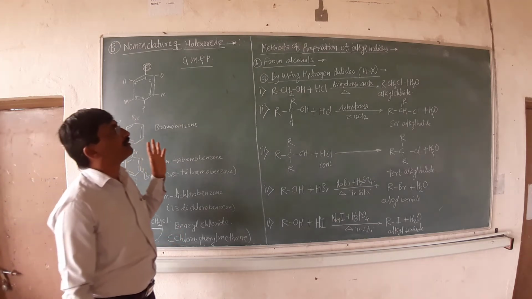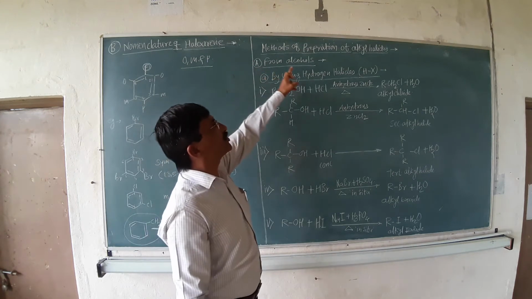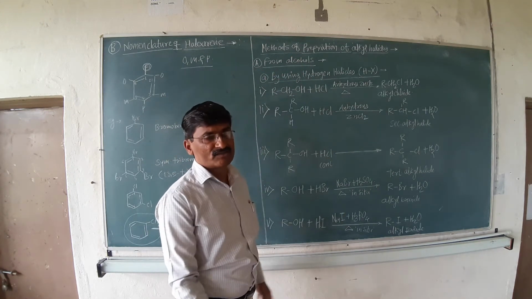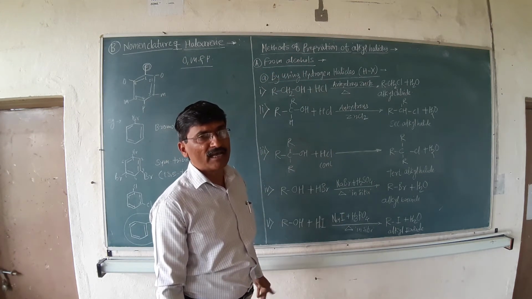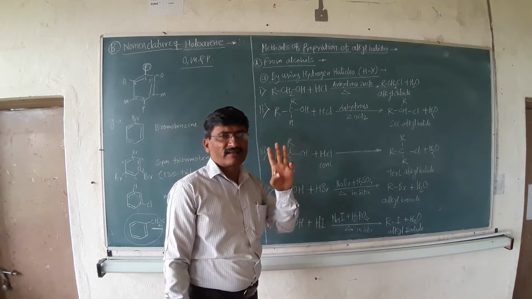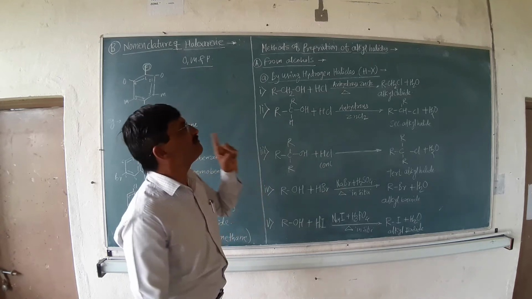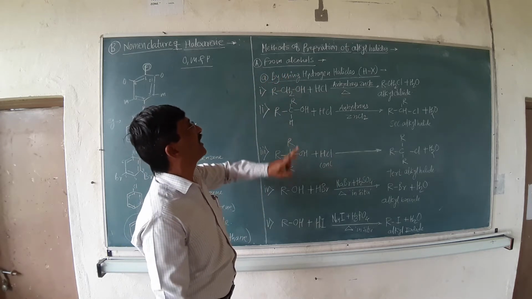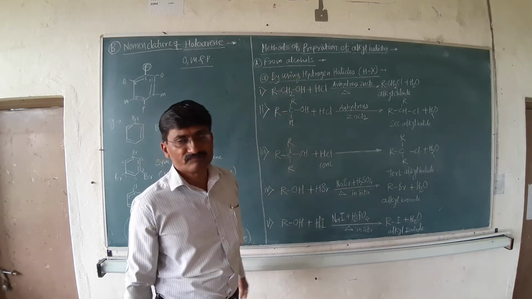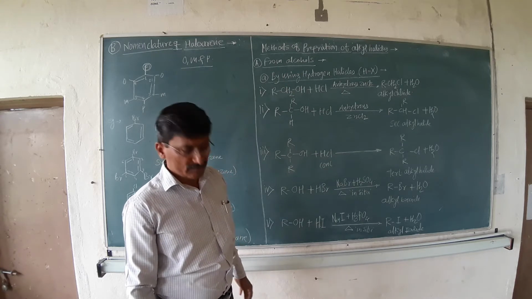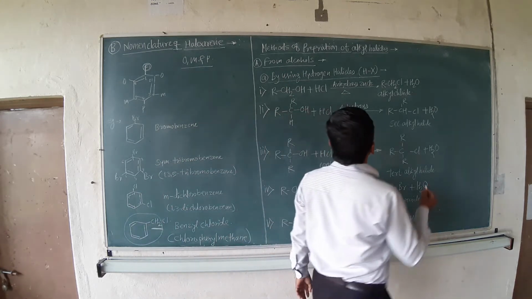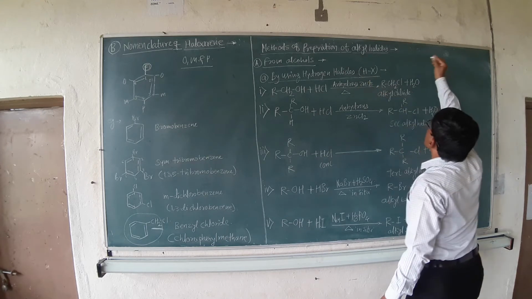Now, the next point is the methods of preparation of alkyl halides. For your syllabus, there are 3 methods of preparation of alkyl halides. Out of that, the first method is the preparation of alkyl halide from alcohol. There are 3 types of alcohols already present.